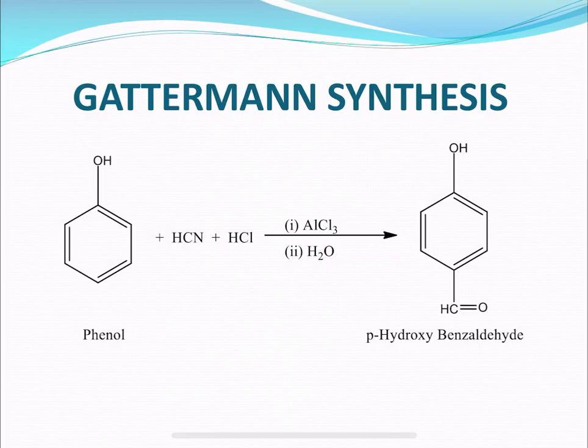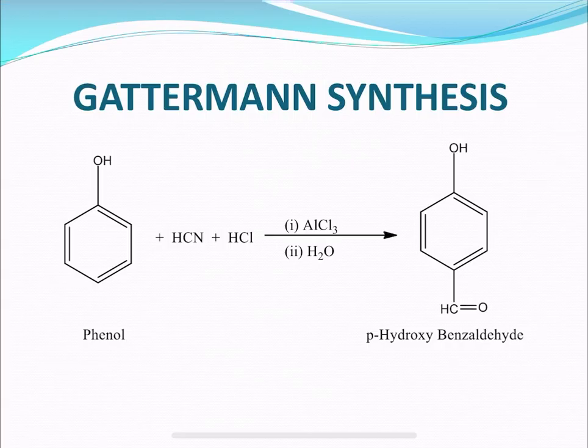Why do we call it formylation of aromatic ring compounds? This reaction is also known as Gattermann salicylaldehyde synthesis or Gattermann formylation.